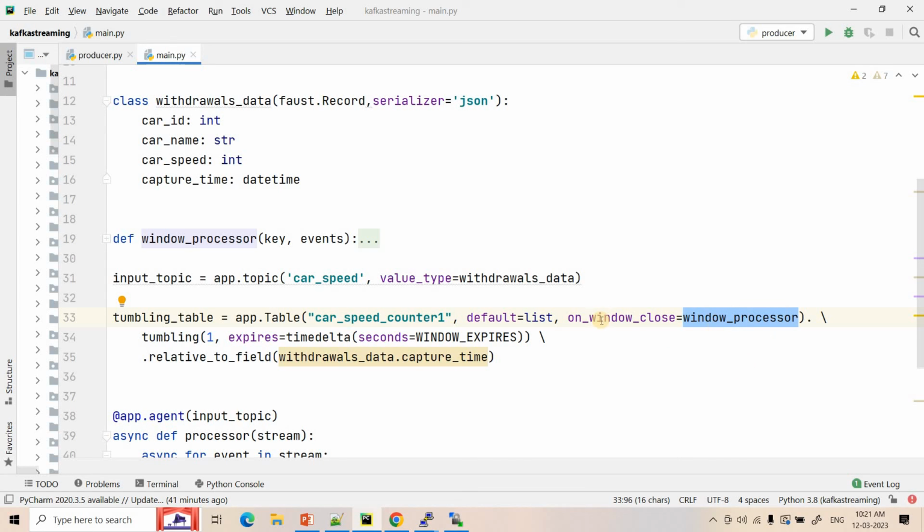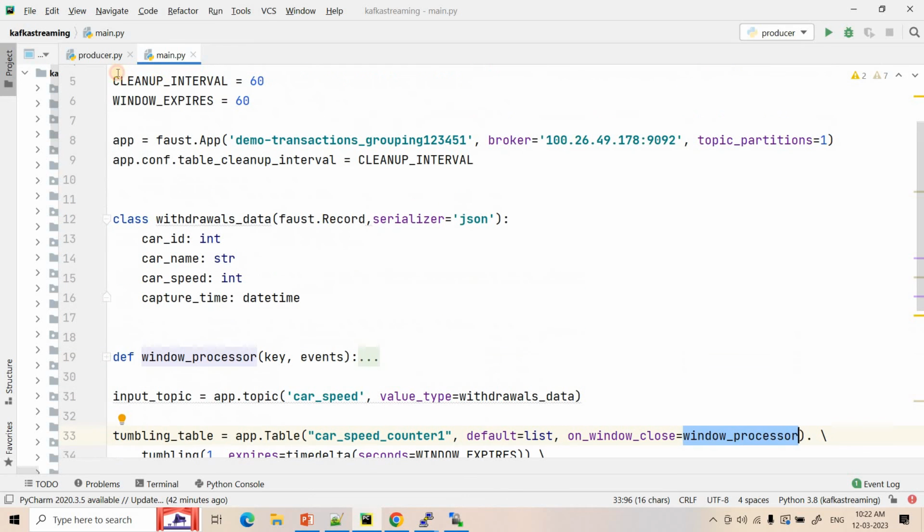If you get that kind of requirement, then here you can mention a function which will be called when the window expires. It is not like after 1 second it will call it. After 1 minute, or after 60 seconds, based on your expiry time, it will call it. I hope you are getting it.